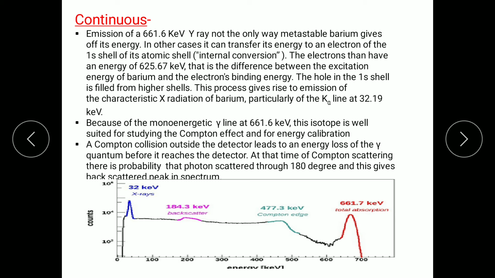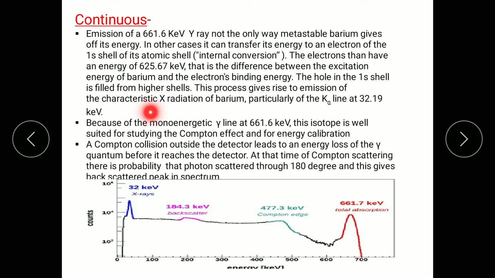Actually, what is the Compton effect? The Compton effect is when a photon interacts with a charged particle, mainly an electron. It results in a decrease of the photon's energy, meaning it is nothing but a collision.